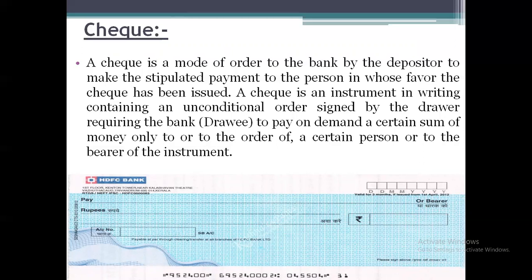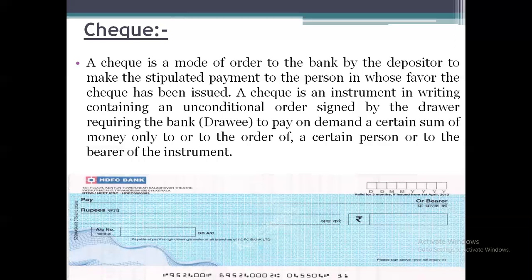Meaning, it does not say that if you are not paying this, I will fail it. It is an unconditional order, and it has to be signed by the drawer, that is the person who is going to draw the instrument, requiring the bank, called the drawee, which is supposed to make the payment, to pay on demand a certain sum of money only to, or to the order of, a certain person or to the bearer of the instrument.